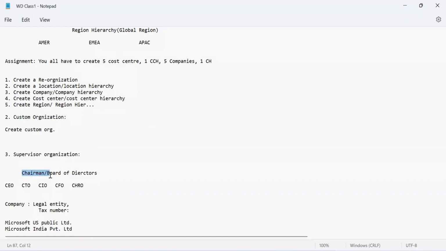Whoever is at the top level, let's say the chairman or board of directors, they are also a member of one of the supervisory organizations. They may not be hired, but they will be in the system by default.